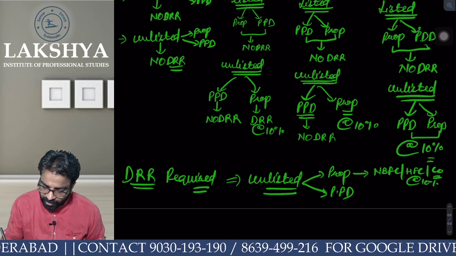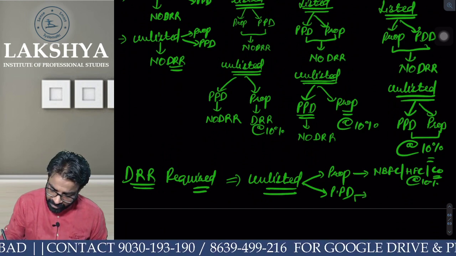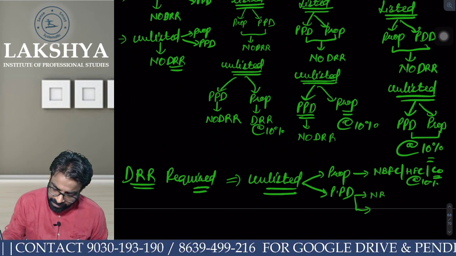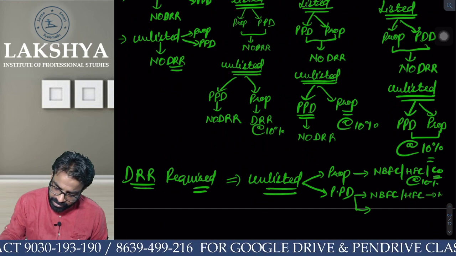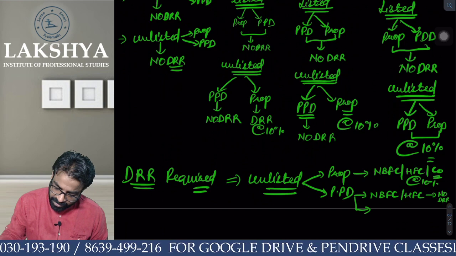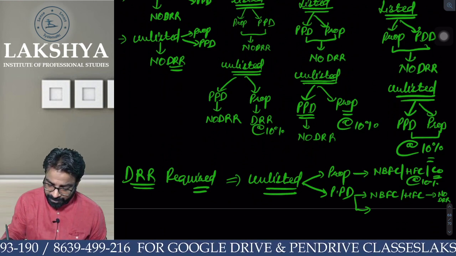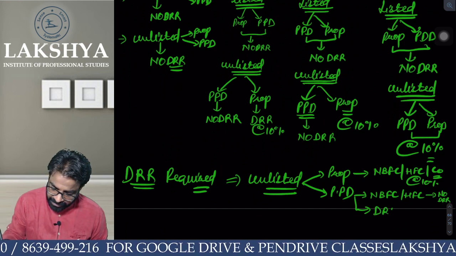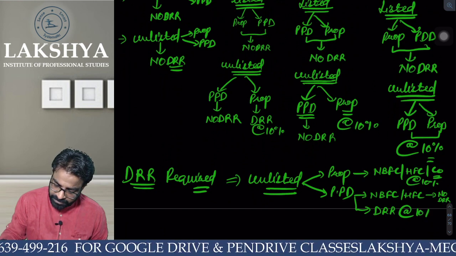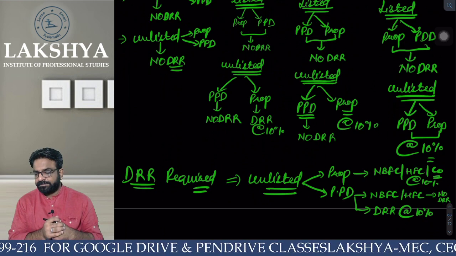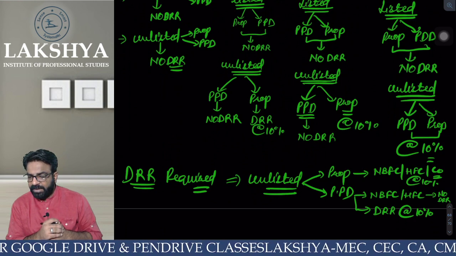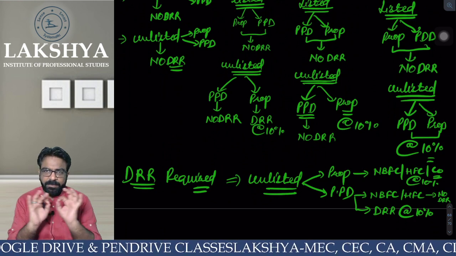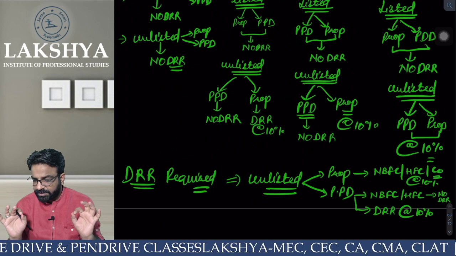Okay. If it is private placement, there are two things. If you are NBFC or housing finance company, no DRR. But if you are an unlisted company via private placement, DRR at the rate of 10%. Everyone clear? Everyone super clear? 100% understood?